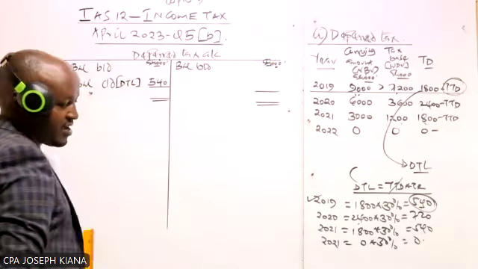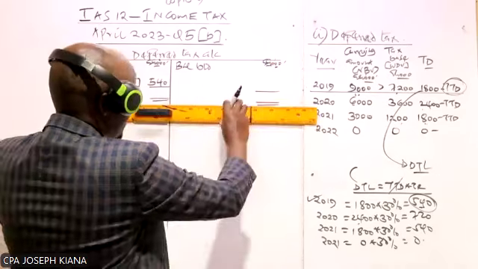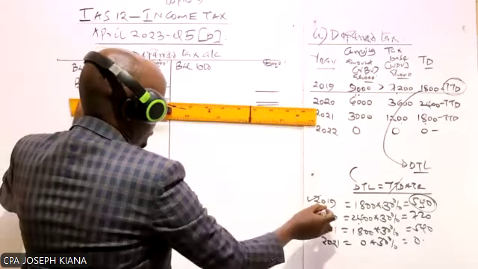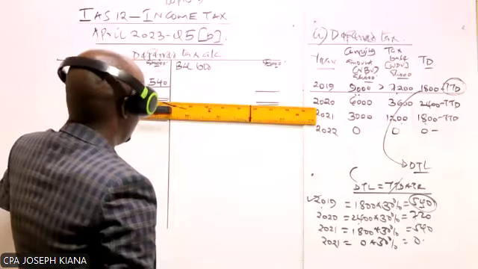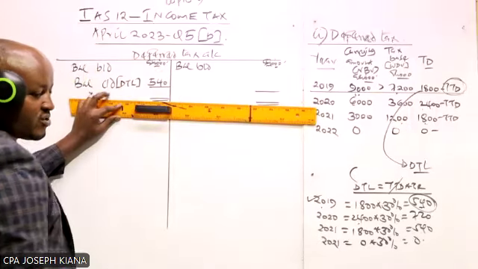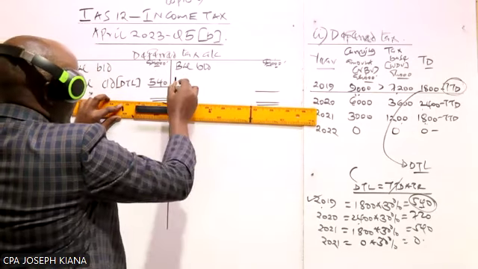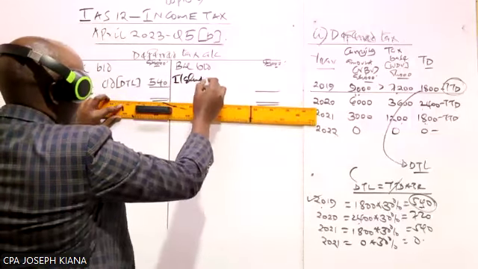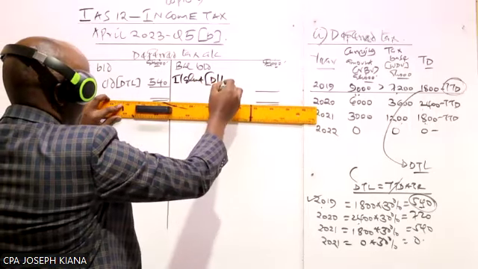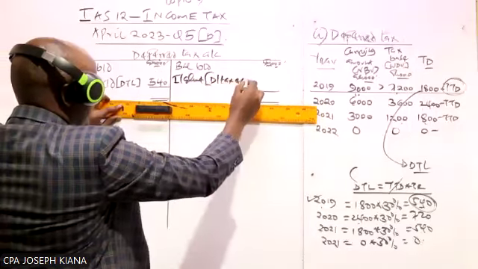Remember, first of all, we are dealing with the first year only. So first of all, ignore the other years. First we balance the account for that year. And we have said a balancing figure on this side should be taken to the income statement. It is known as a deferred tax expense.